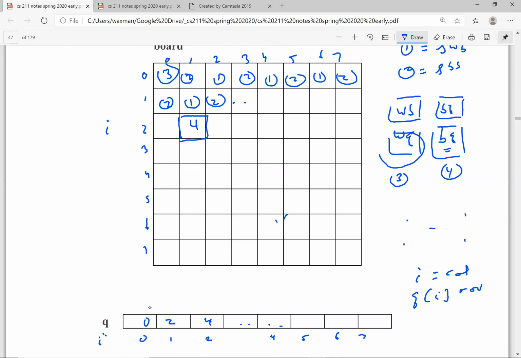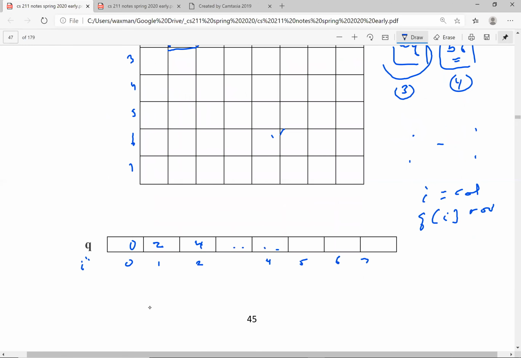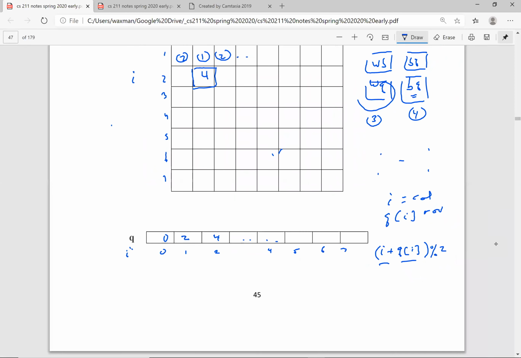And so I'm really going to look at, how do I tell if it's even or odd? So I say I plus Q sub I, and I take that mod 2, right? Because what does I represent? That's the column, and this is the row. So if the row plus the column is even, I'm going to put the address of a white queen, because these are the solutions over here, otherwise the address of a black queen, right? So if we go to the code, how do we do that?